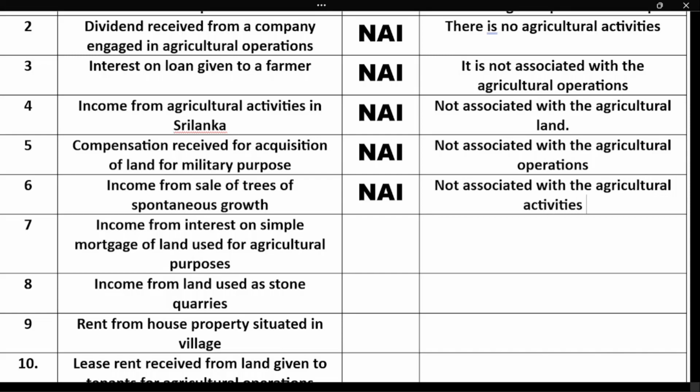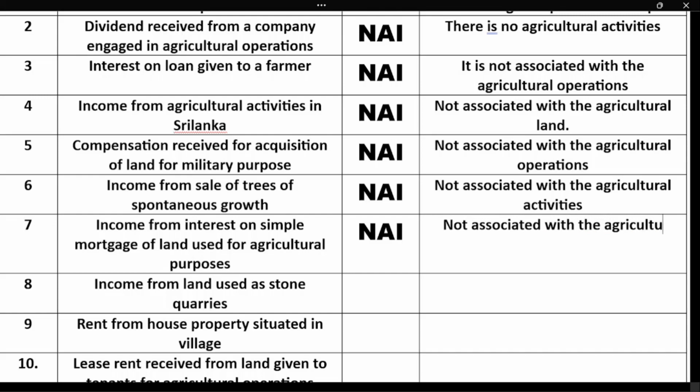You can simply tell that it is not associated with the agricultural activities. Next, income from interest on simple mortgage of land used for agricultural purposes. You had a land and you were using it for agricultural purposes. Now you have mortgaged that land and you are getting certain interest. Whether the income is considered as agricultural income? No, it is a non-agricultural income because it is not associated with the agricultural activities.